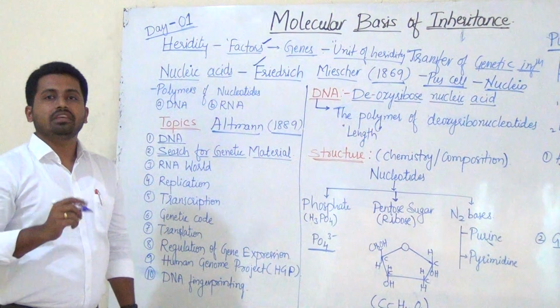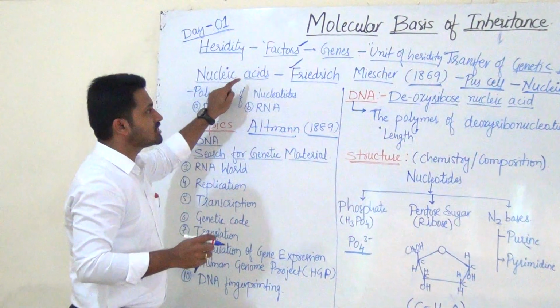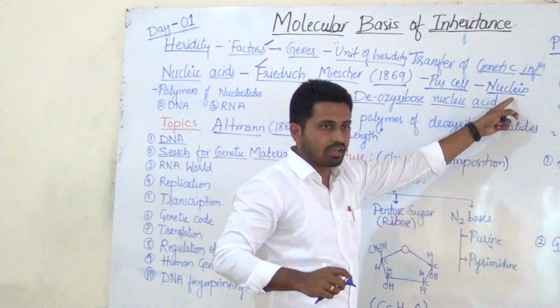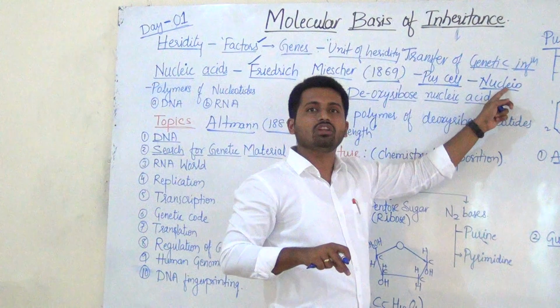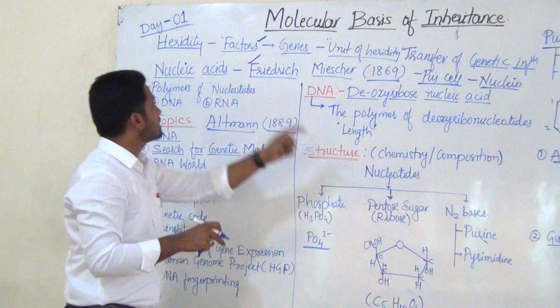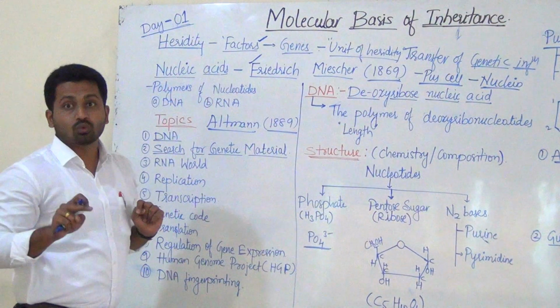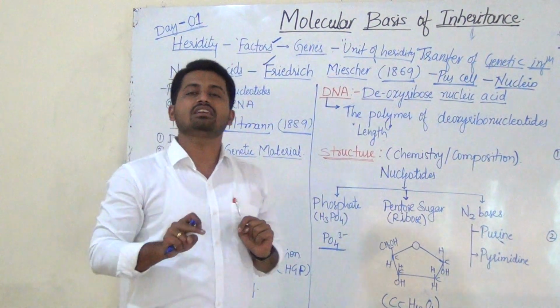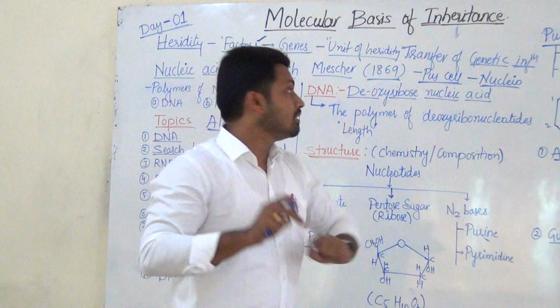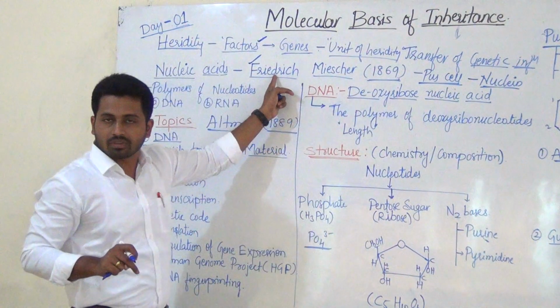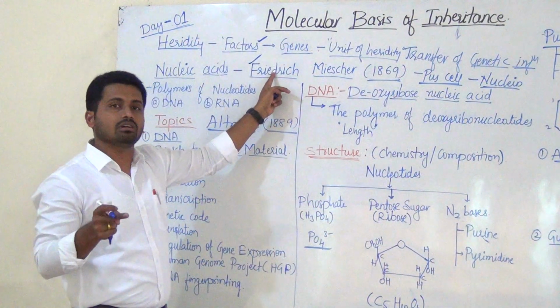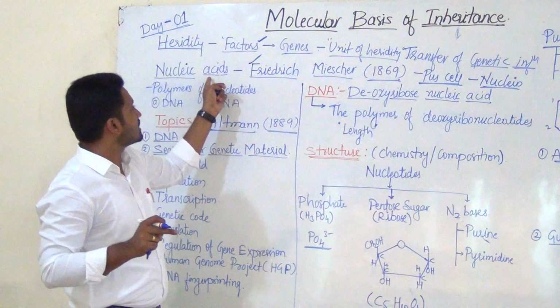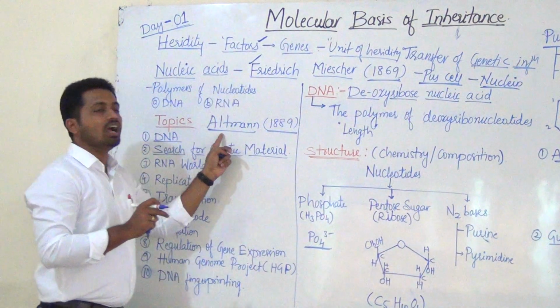What he observed? He observed the acidic nature of these nucleons, and due to which he named them nucleic acids. Nucleic acids, we have to concentrate here. Discovery of nucleic acid was done by Friedrich Miescher, but the term nucleic acid was given by the scientist Altmann.